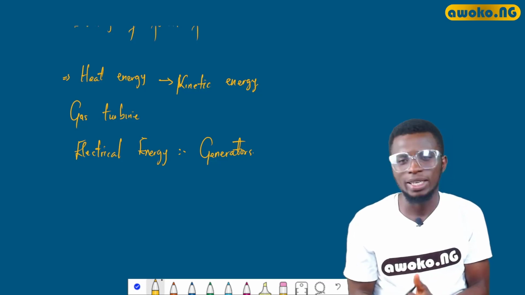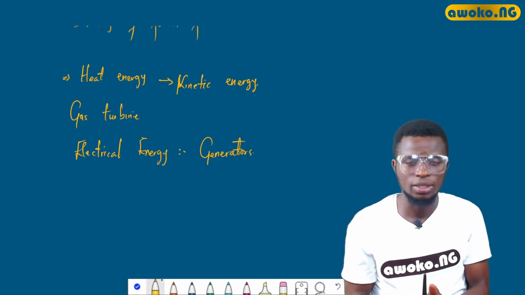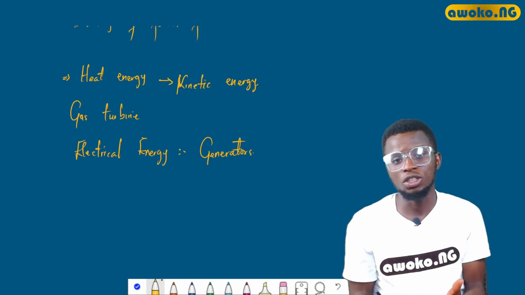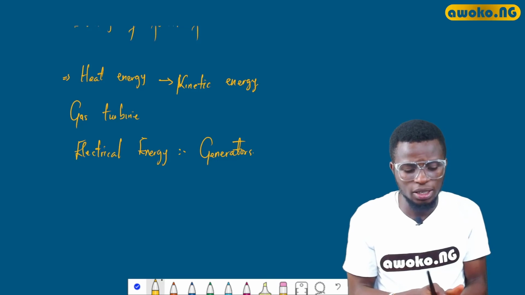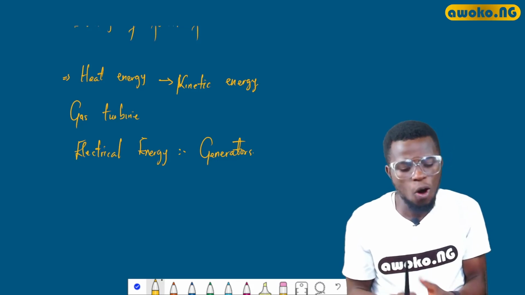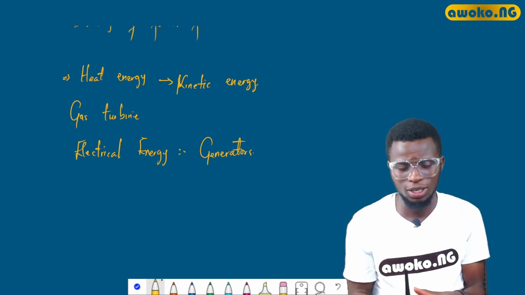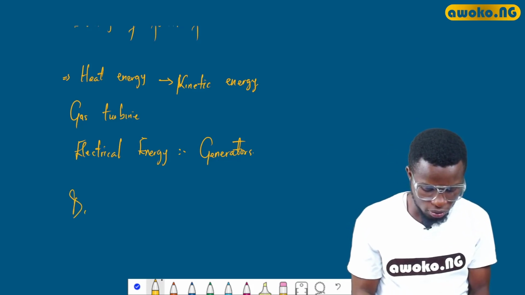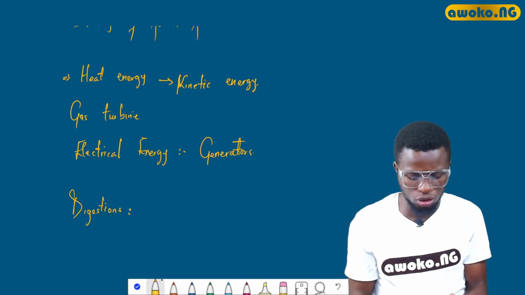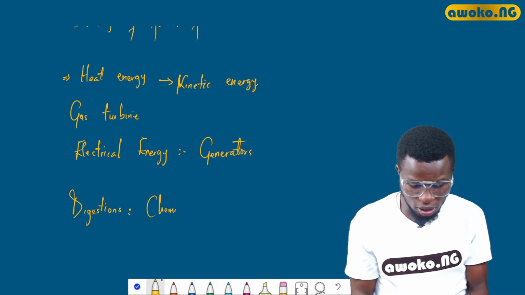Now, talking about chemical energy, we can have an application in the food we eat. The food we eat is converted into glucose and other products through the process called digestion, which constitutes the chemical energy.